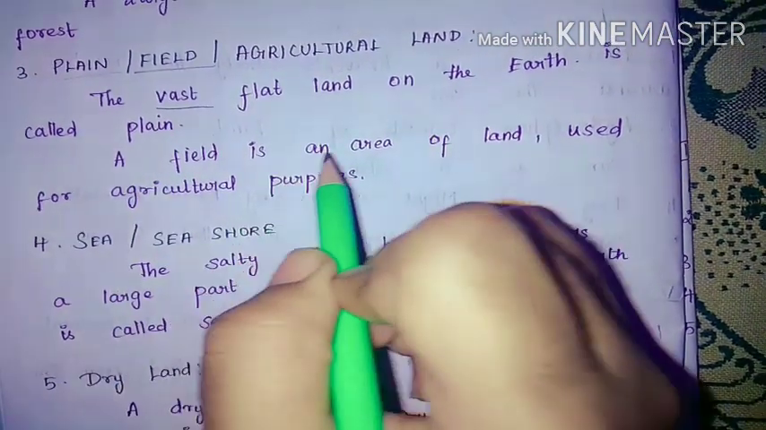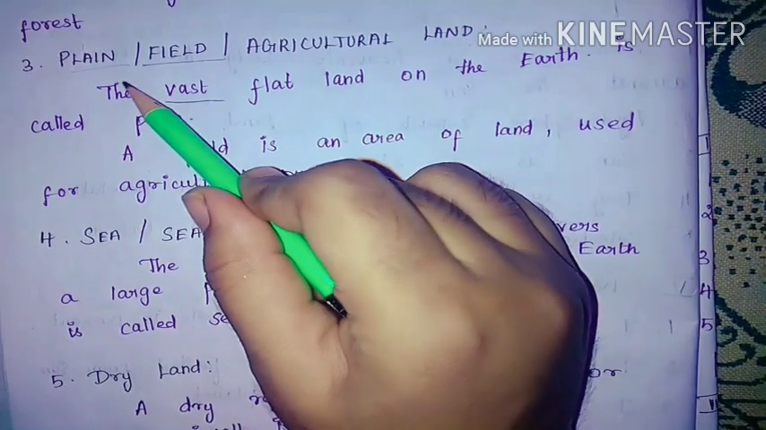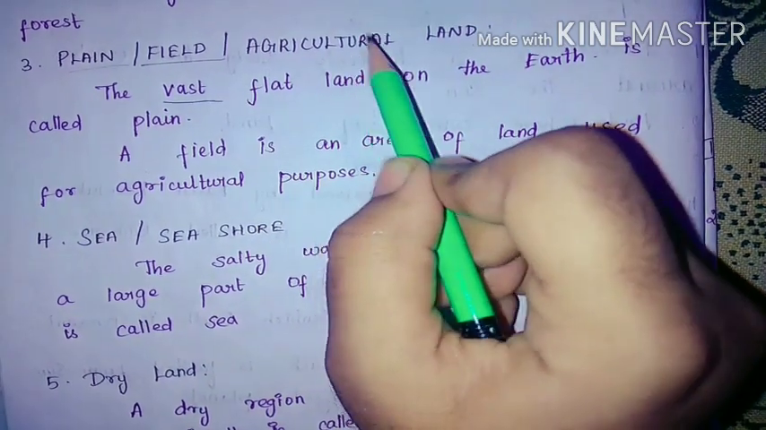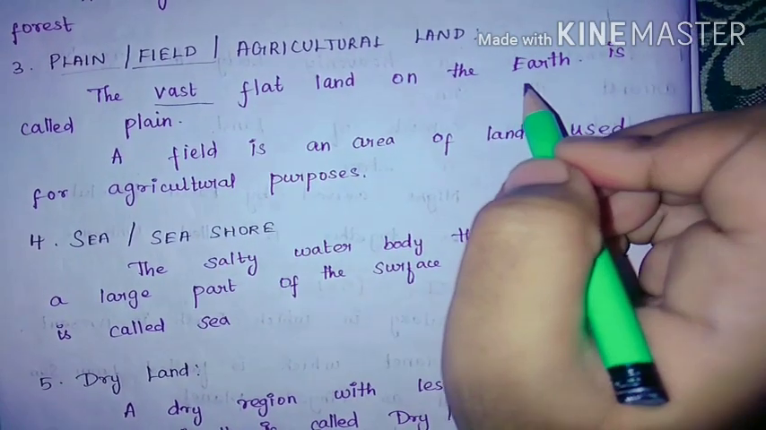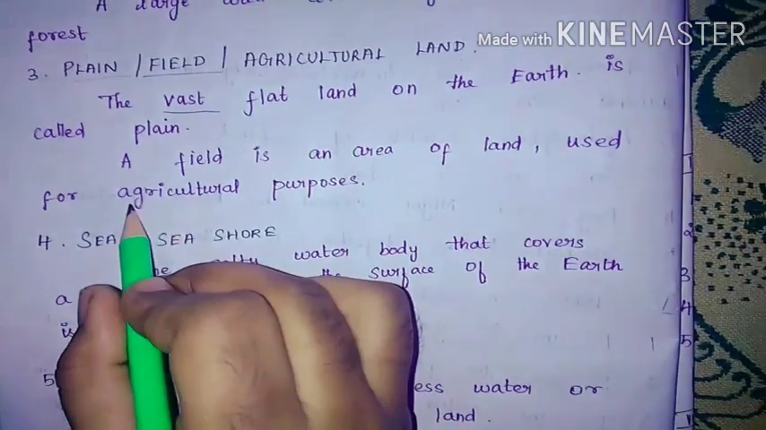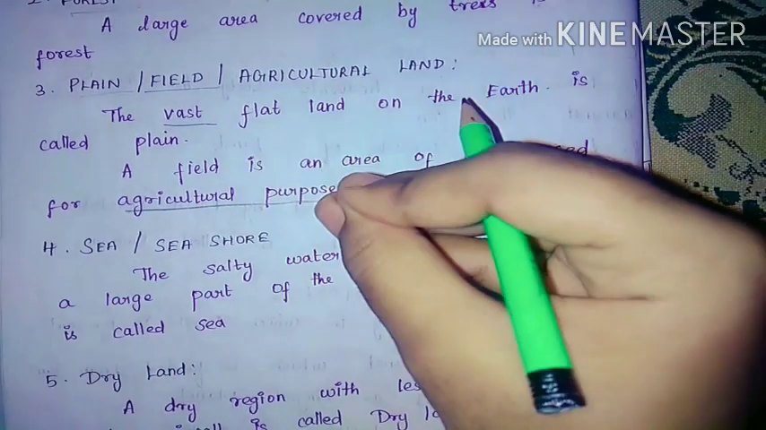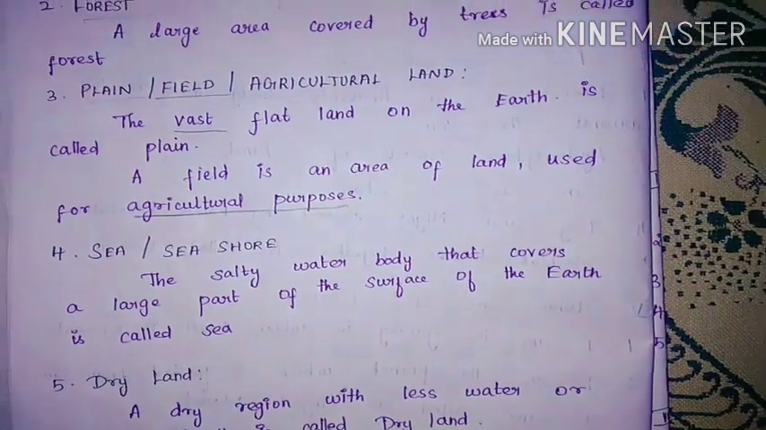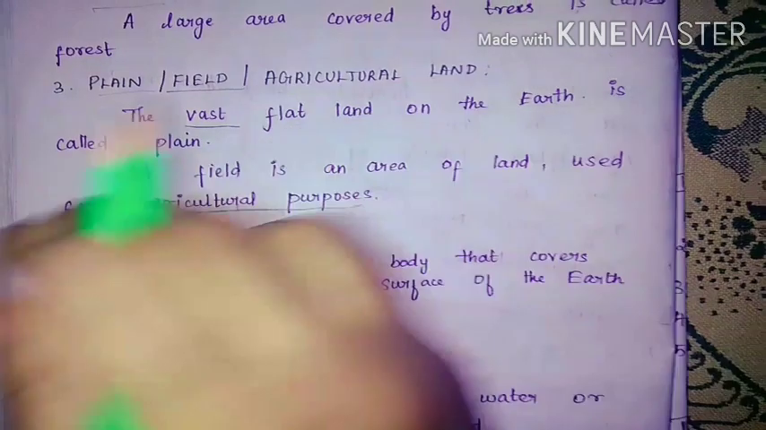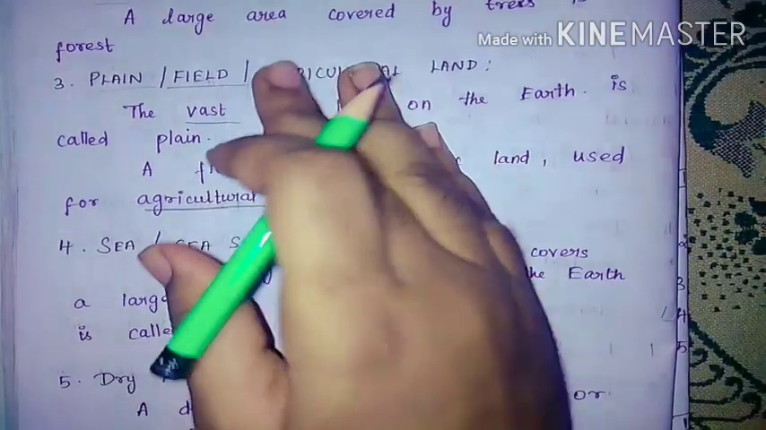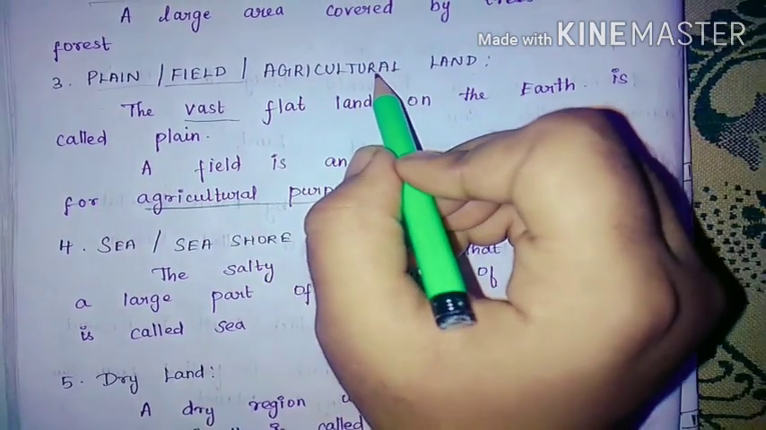A field is an area of land used for agricultural purpose. So plain or field or agricultural land or the flat vast land which are present on the earth used for agricultural purpose, which means it will help the person, that is farmers, to prepare the soil, to sow the seeds and do agricultural harvesting. So for these agricultural purposes, a field is needed and that field is also called as plain or agricultural land.